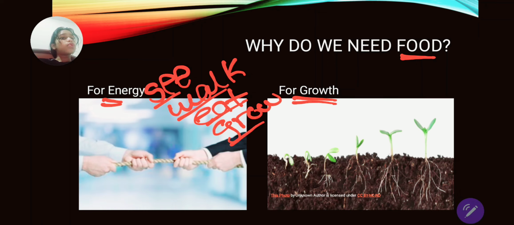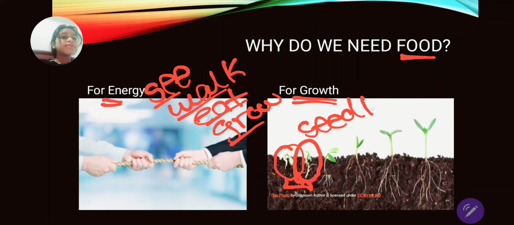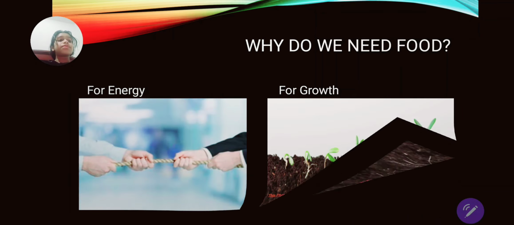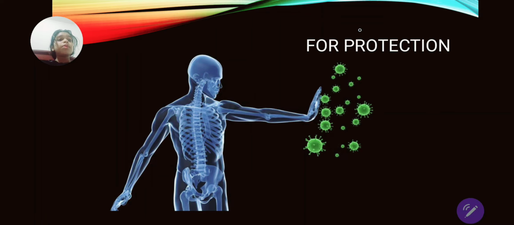And for growth also, now this is a little seed over here. When it gets food and nutrition, it becomes a seedling. Then it grows and becomes like this. Then one day it will also become a tree. Now one more thing, that is protection. We need food for protection also.